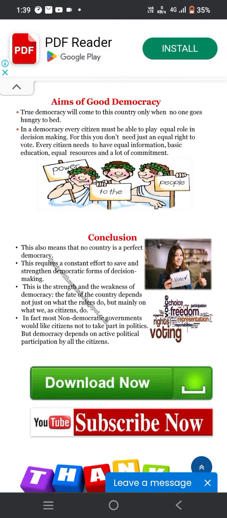Then the conclusion. This means no country is a perfect democracy. This requires constant effort to save and strengthen the democratic form of decision making. This is the strength and weakness of democracy. The fate of the country depends not just on what the rulers do, but mainly on what the citizens do. In fact, most non-democratic countries would like the citizens not to take part in politics, but democracy depends on the active political participation of all citizens.